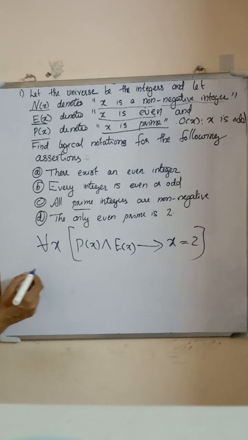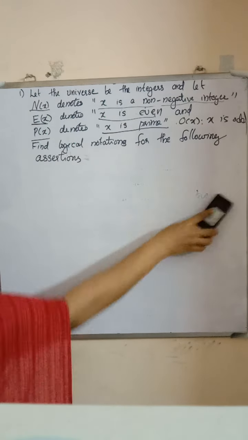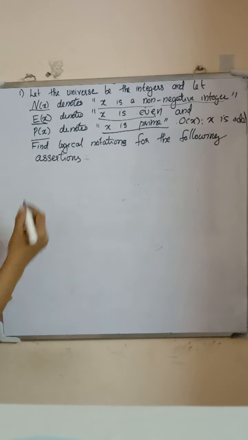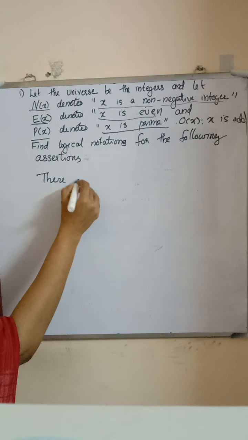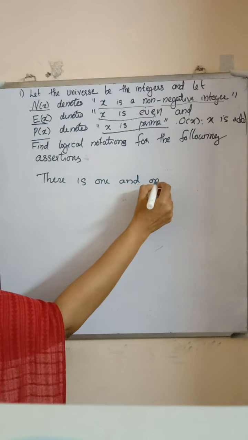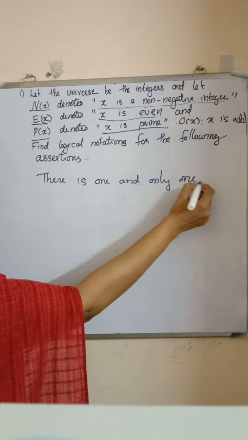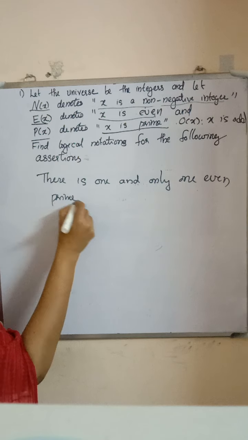Next we write, there is one and only one even prime. How can we represent it?